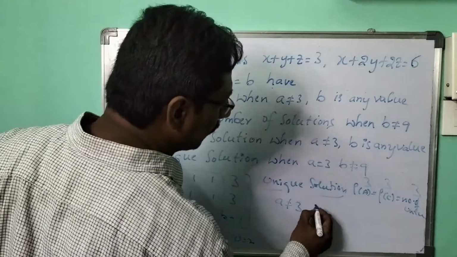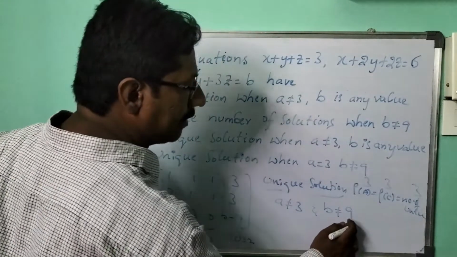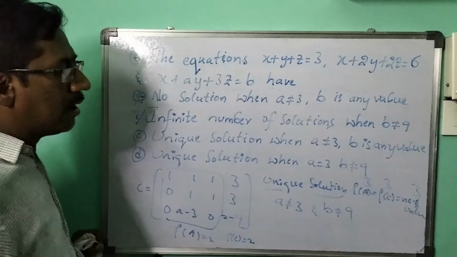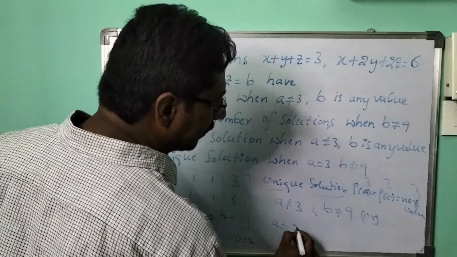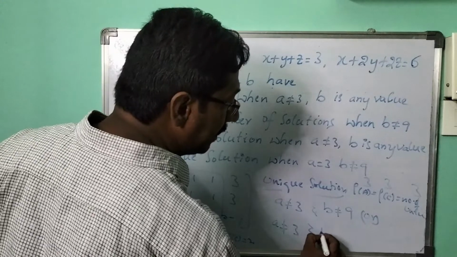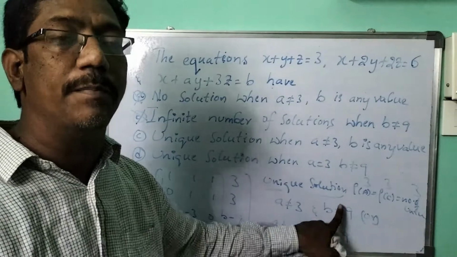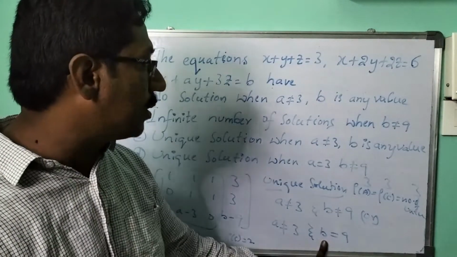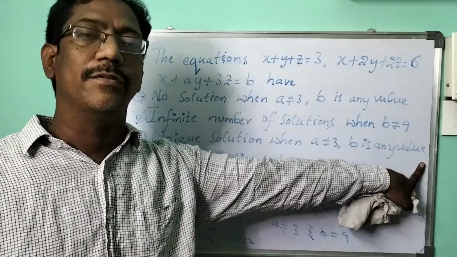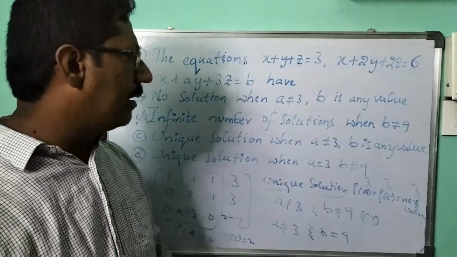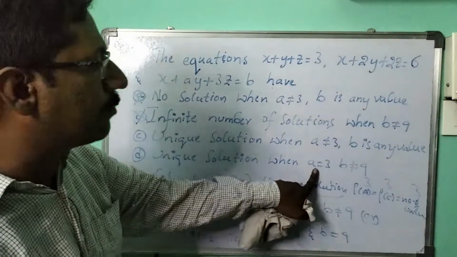And what about B now? Is B not equal to 9? Yes, I may consider B not equal to 9. Or sometimes I may take the same A not equal to 3 and B not equal to 9. It means B may or may not be 9. Up to B I may take any value, but A should not be equal to 3. So compare these two.